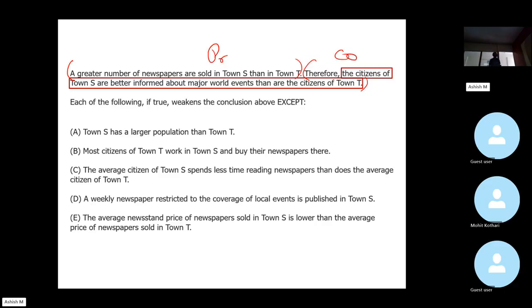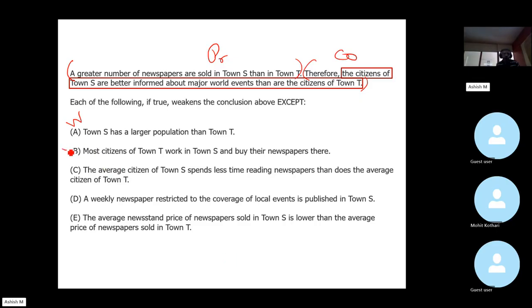All right. Let us start with Alpha. Tell me, does it strengthen the conclusion, weaken the conclusion, or is it outside the scope? Weakens, right? Clearly, Alpha weakens it because Alpha is essentially saying that the reason the greater number of newspapers are sold in town S is because it has a larger population, which does not translate into percentage. How about Baker?